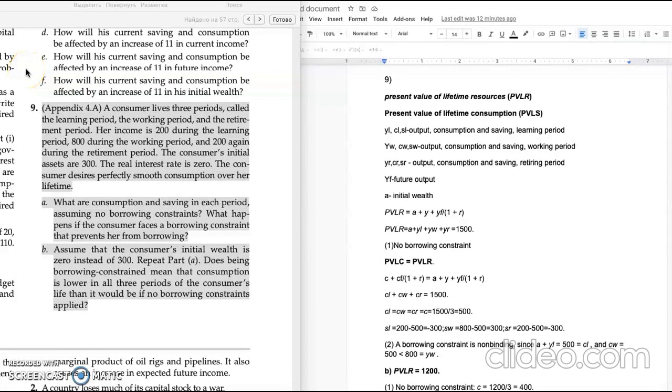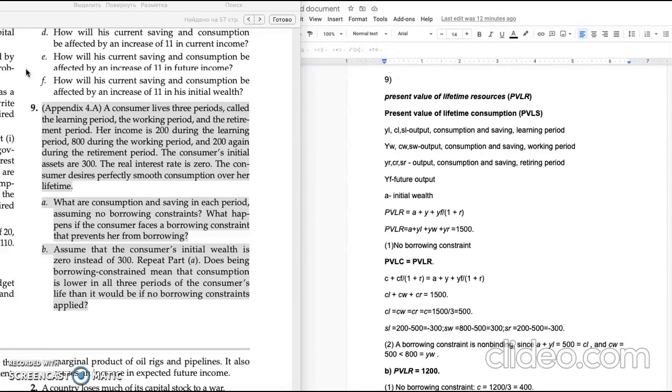Okay, and now we're gonna look at problem number 9, and there we have a consumer who has 3 periods: learning period, working period, and retirement period. Due to this time, her income was different, and what we need to calculate is consumption and saving in each period, assuming no borrowing constraints. And what happens if the consumer faces a borrowing constraint?